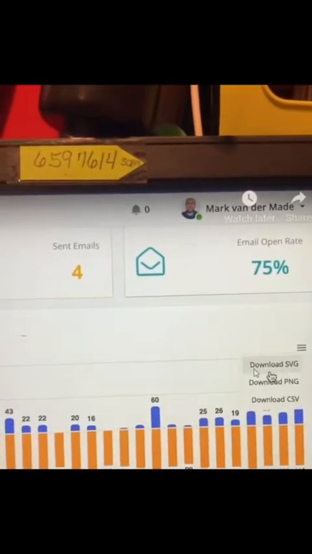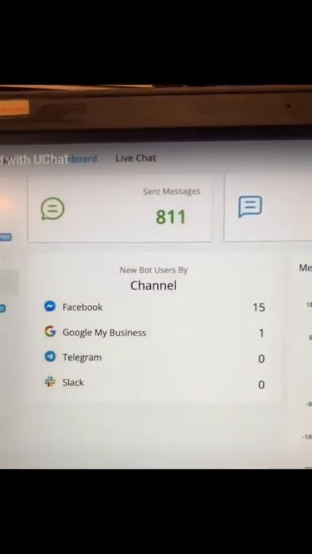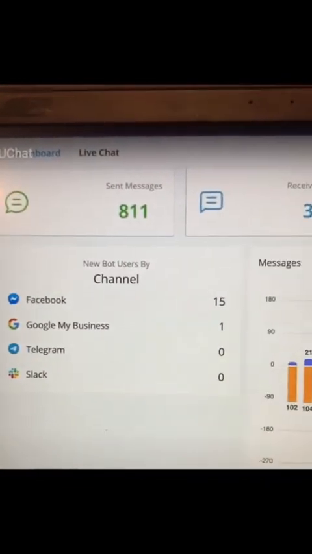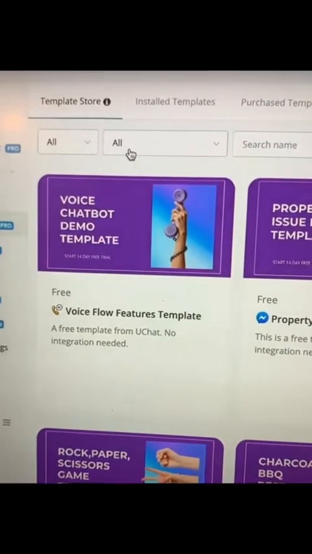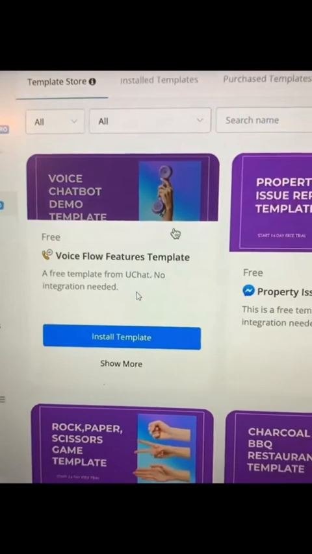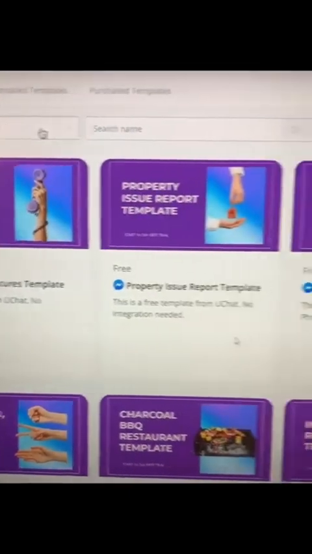You can hit download SVG, and you can save that information. So these are really handy analytics. Another thing is that if you have the pro version, which you have for 14 days, you can get a whole bunch of templates, flow templates already made. So it depends on what you're interested in.